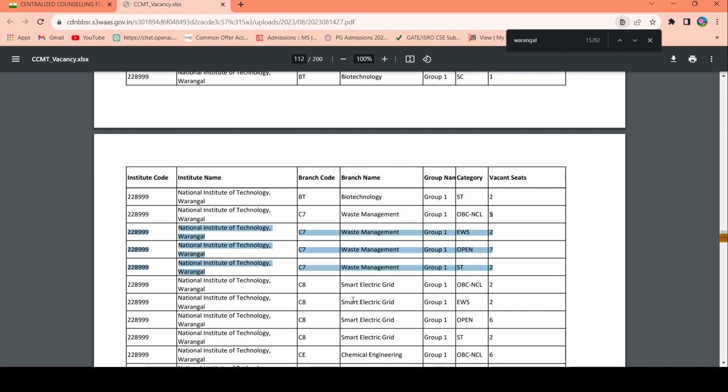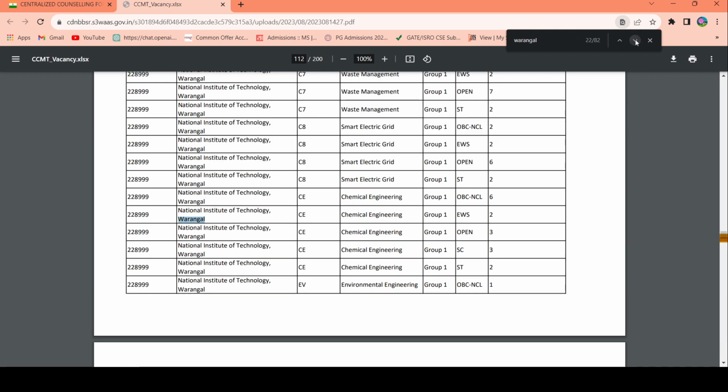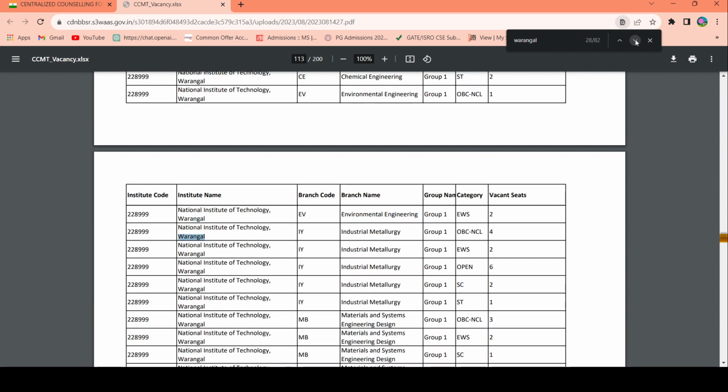So let's now move down to find if there is any seat for CSE at NIT Warangal. So this is waste management. This is smart electric grid. Similarly, this is chemical engineering. We can see that for almost all the institutions, seats are available for these courses. So why does the cutoff not go that high?